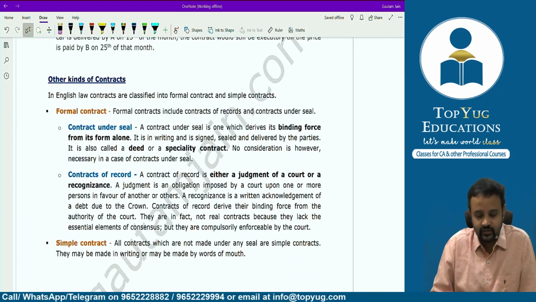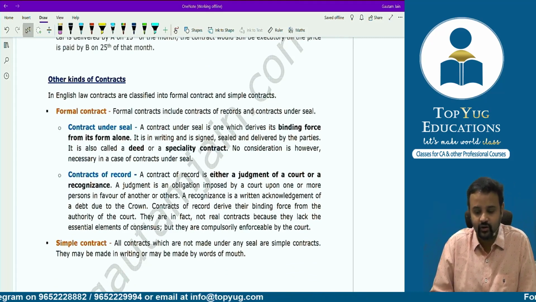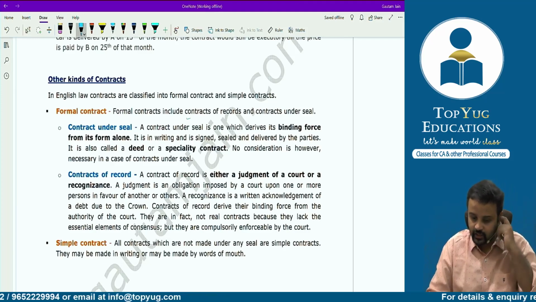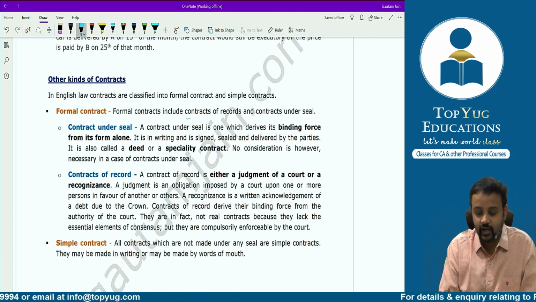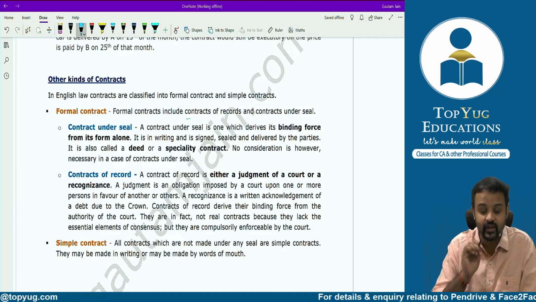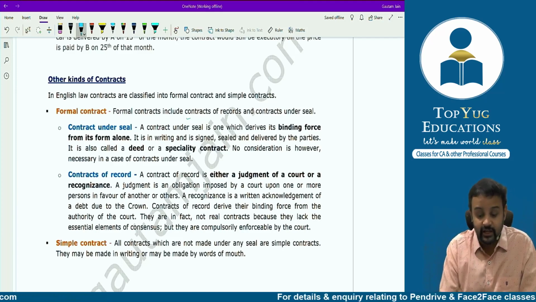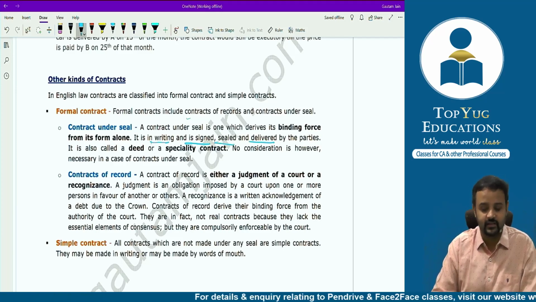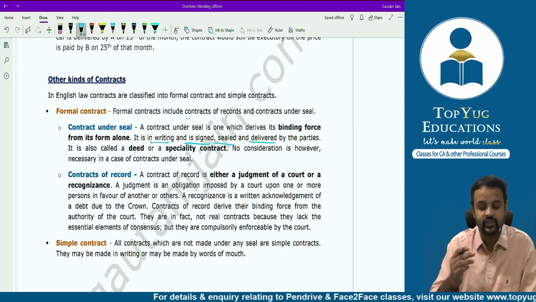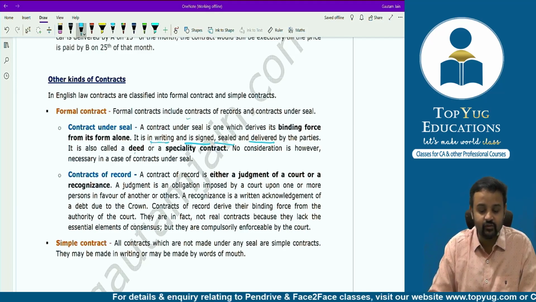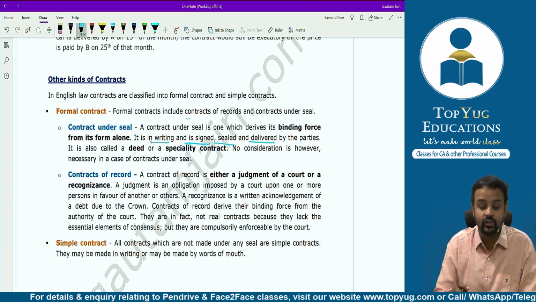Okay, then other kinds of contract. In English law, contracts are classified into formal contracts and simple contracts. Formal contracts include contracts of record and contracts under seal. So they say a contract under seal is one which derives its binding force from its form alone. Okay, so form is very important. It is in writing, it should be signed, it should be sealed and delivered by the parties. It can also be called a deed or a specialty contract, they say. No consideration is, however, necessary in case of a contract under seal. So they say consideration we are not bothered about, but what we are bothered about is form.